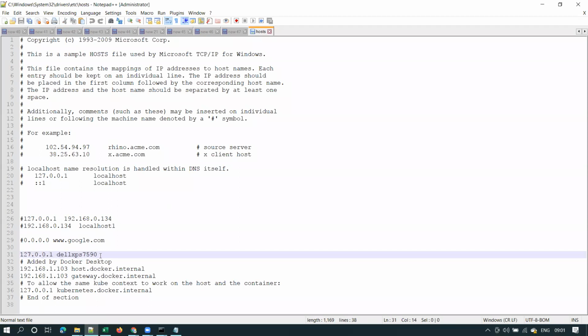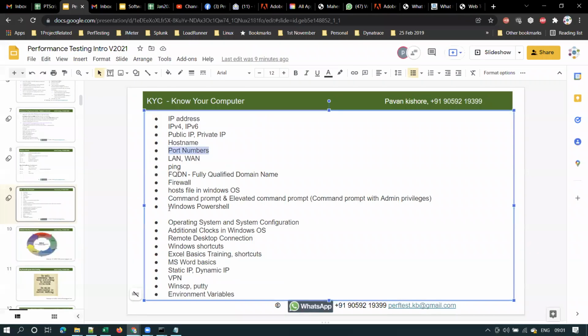But if you give some name like QA.com, some QA env, if you give some name mapping like this, it will be easy to remember, isn't it? Yes. Right? So that's the reason we give these mappings. Because IP addresses are difficult to remember, we can map the machine with some name. Is it clear? Yes, sir, clear. Thank you.